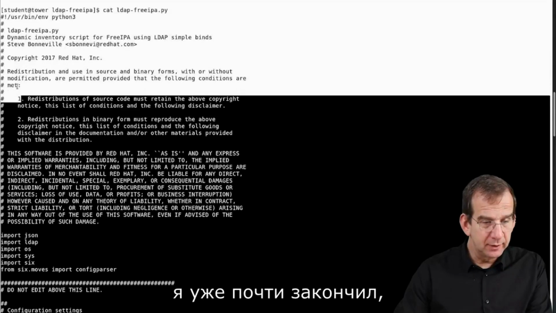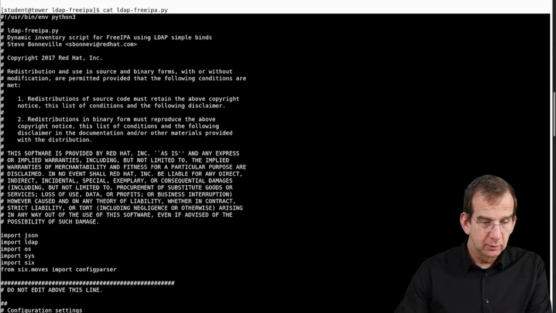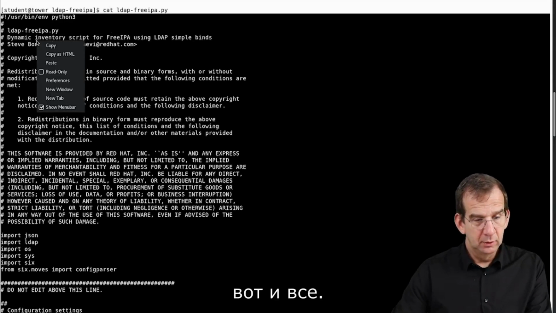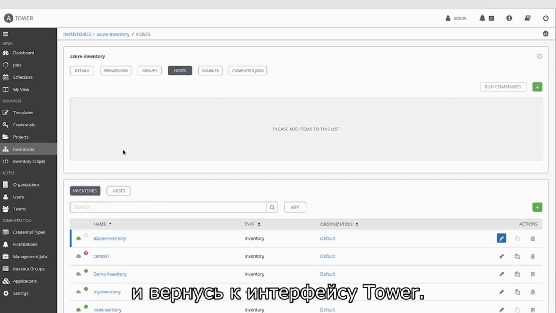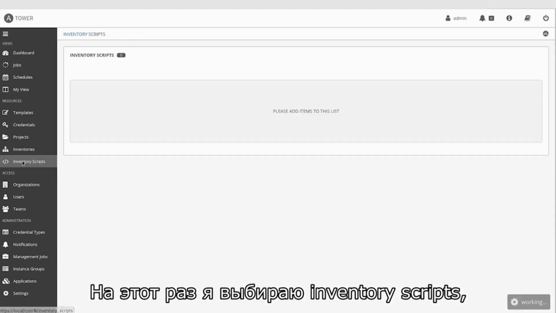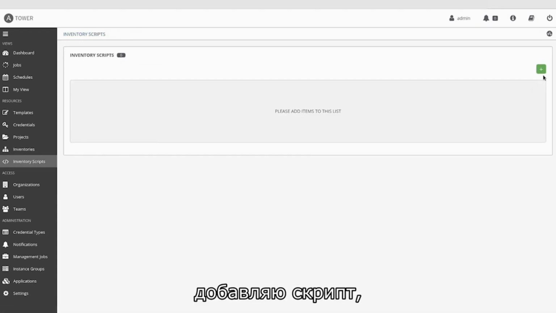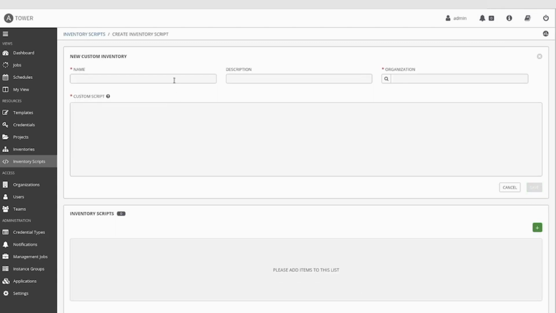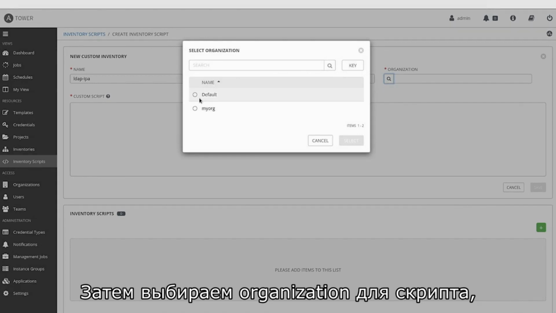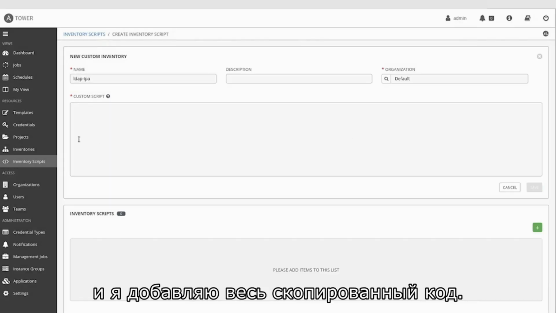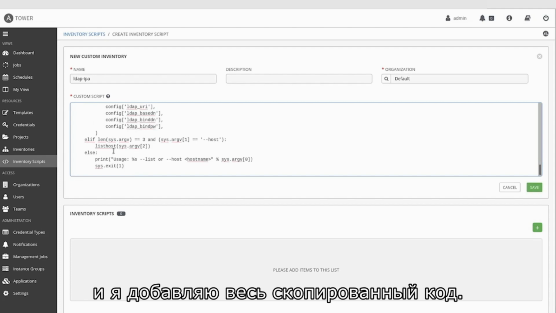Now, almost there. This is all. So I am going to use copy, and I am getting back to the Tower interface. And this time I'm selecting inventory scripts, and I'm adding. And let's call it LDAP IPA, because that is what it's doing. Then we have the organization, and in the script I am going to select all of my scripting code.